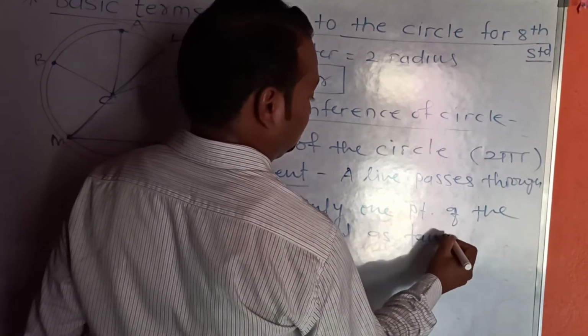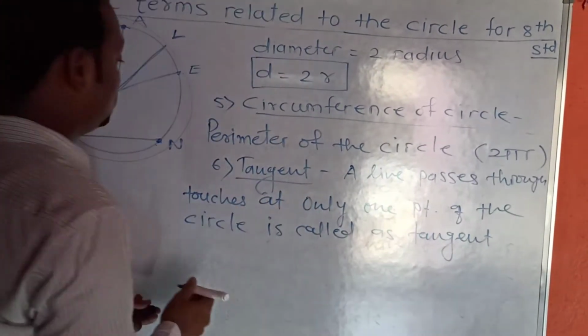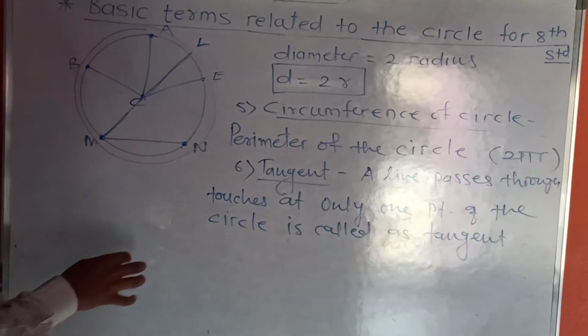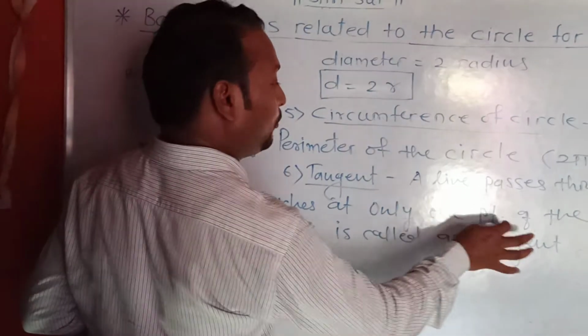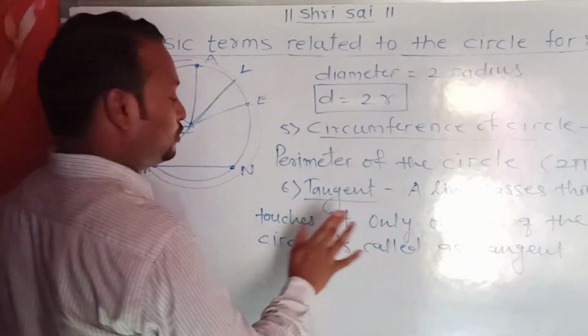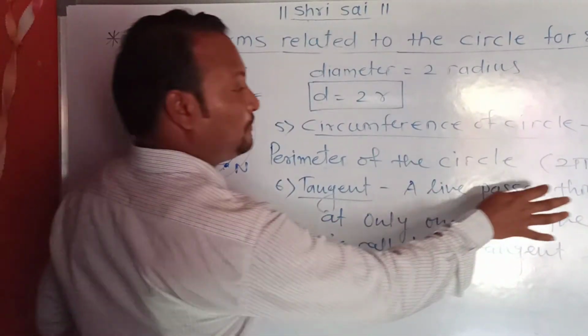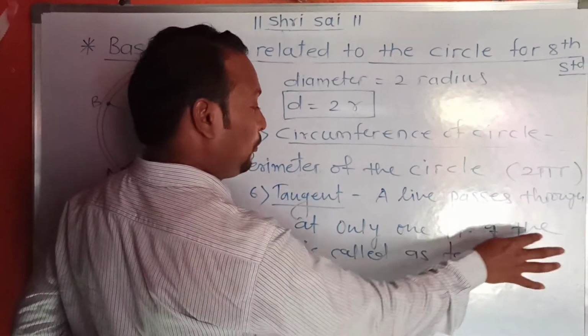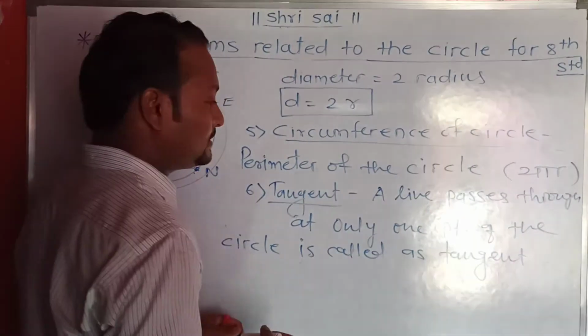So dear student, a line that passes through only one point of the circle is called a tangent.